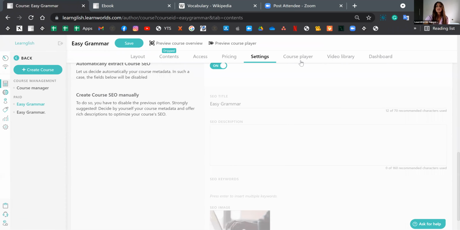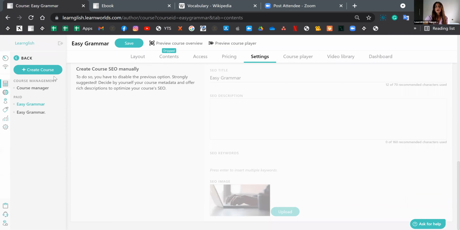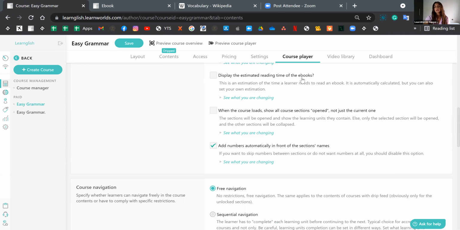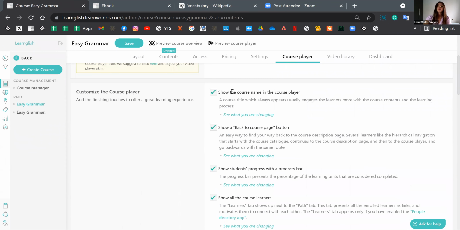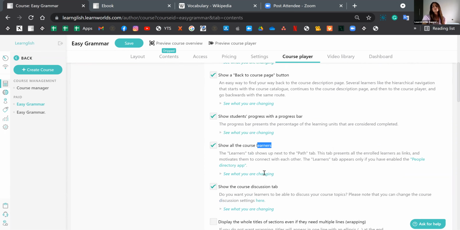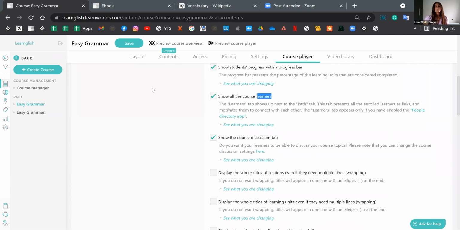Next up, we have the settings for the course player. Now, the course player layout is the one right here. You can select the player skin, just select the one you like the most. And you can select what to show and what not to show. So, for instance, the course theme or the back to course button or the student's progress bar or the learners tab or the discussion tab. So anything that you do not wish to show on the course player, you can disable it from here.